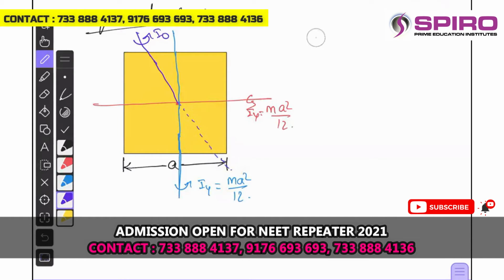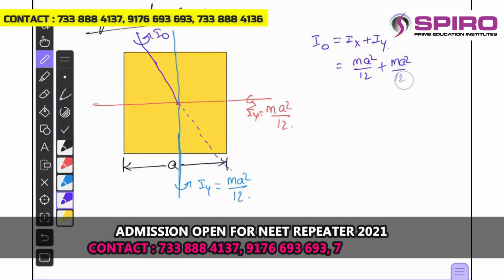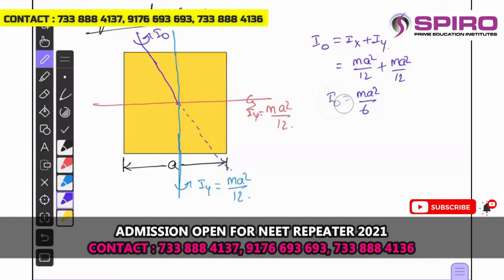Using perpendicular axis theorem, I naught is equal to Ix plus Iy. Ix and Iy both are m a square by 12 plus m a square by 12 will be how much? M a square by 6 is I naught.